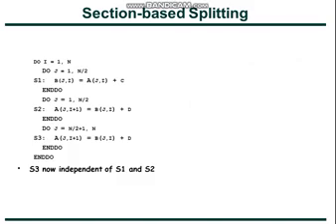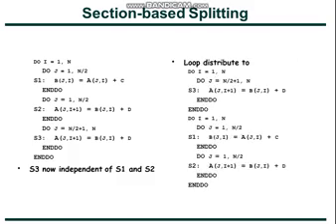So this was the previous program. S3 now is independent of S1 and S2. So you can apply loop distribution for S3, and since it does not have dependence on S1 and S2, you can bring it before S1 and S2. So after applying loop distribution and after moving S3 before S1 and S2, you will get the program which is given on the right hand side.